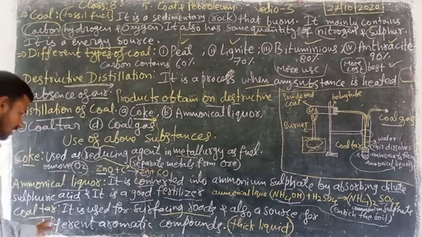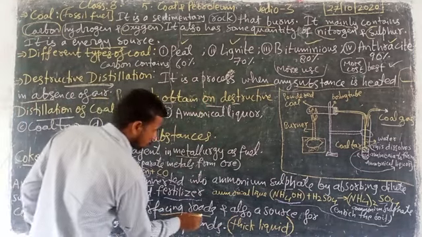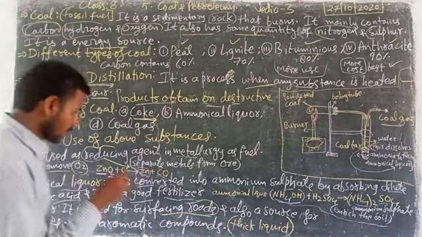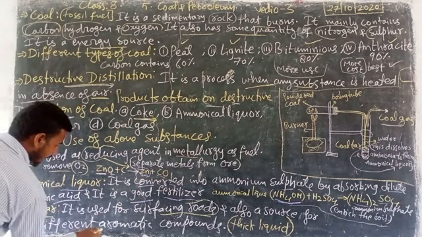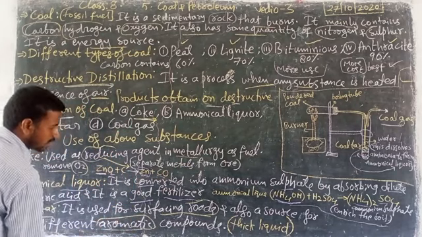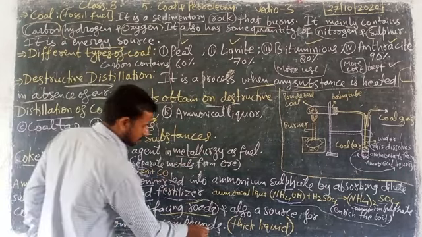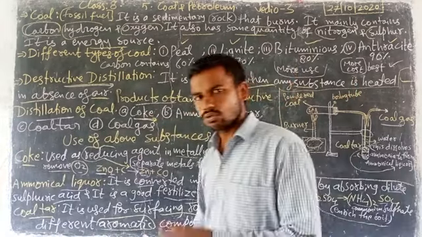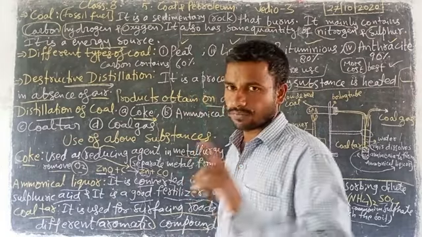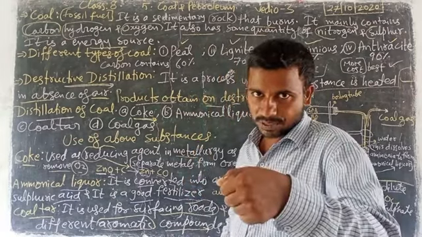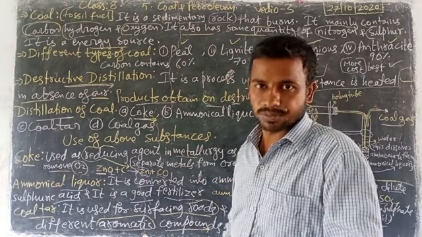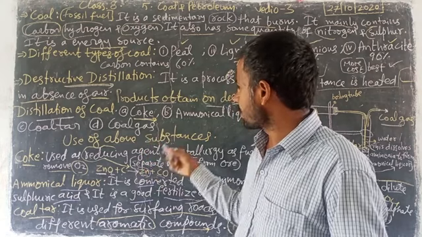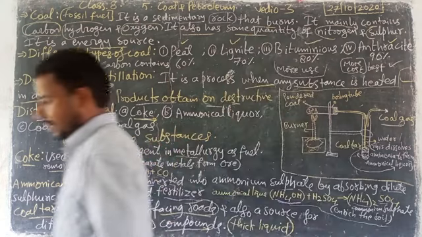So coal tar is used for surfacing roads, and also as a source for different aromatic compounds. Two types of uses I told for coal tar: one for road surfacing purpose and one for aromatic compounds. Coal tar, ammonical liquor and coke, three are completed, but we will speak about coal gas in the next session.